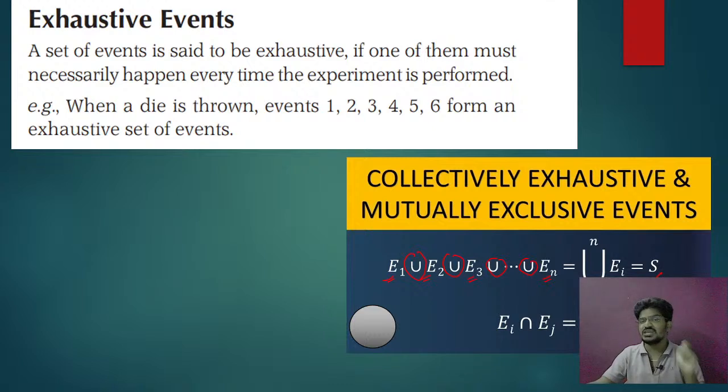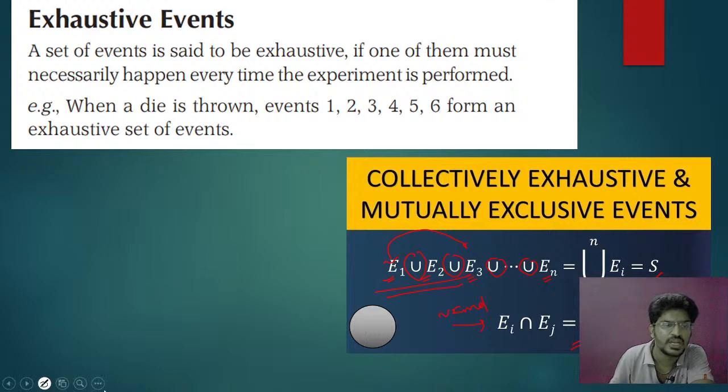You must get your sample space. Please understand, this is also very important. If I take the intersection of any two events, it should be equal to empty. This type of events are called exhaustive events. Please understand this, very, very important. Okay.